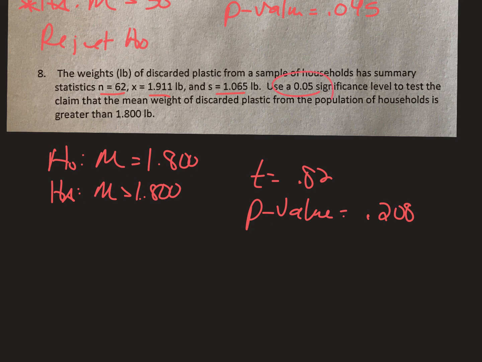Because we're using a 0.05 sig level, my p-value is definitely bigger than 0.05, which means I'm going to fail to reject Ho, fail to reject the null. That was the claim. If I'm not going to reject that, I can't support that. So my sentence would be, there is not sufficient evidence to support the claim.